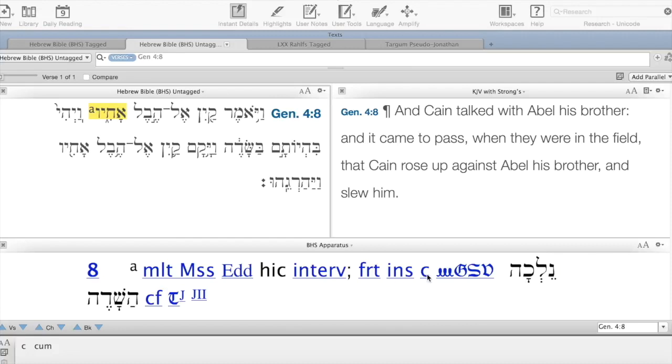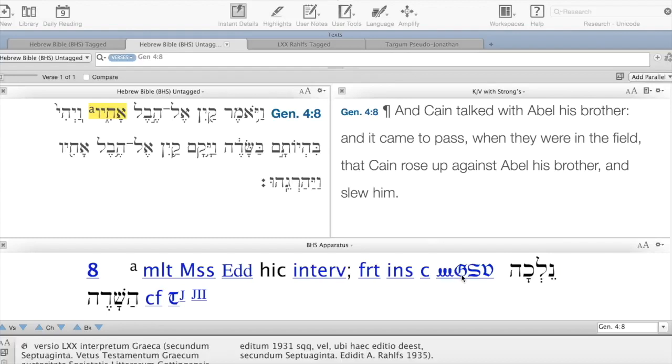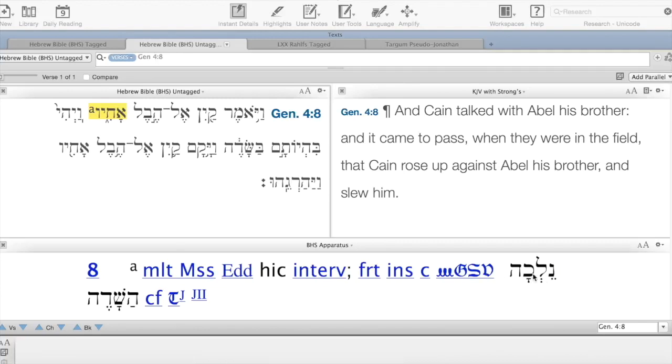Perhaps it's to insert what we have in the Samaritan Pentateuch, and that little squiggly sign is a sign for the Samaritans, the Greek Pentateuch, which is also known as the Septuagint, the Syriac version, and also the Latin Vulgate version written by Jerome. In these manuscripts, what we see are these extra words, Nelcha Hasadeh. Let us go on to the field. Let us go out to the field. And it also tells us to see a Targum called Pseudo-Jonathan, which we'll see in a bit.